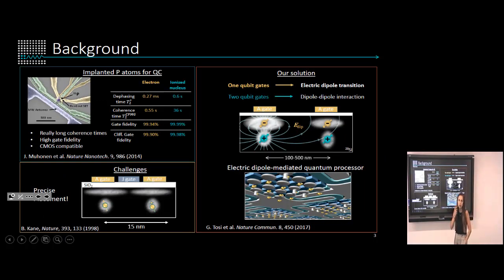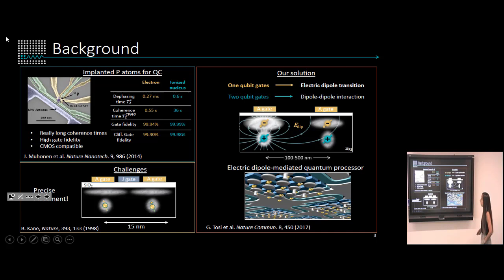So just as a little bit of background, you might already know that implanted phosphorus atoms in silicon are very appealing for quantum computing, as they have demonstrated to have very long coherence times, really high gate fidelities, and being CMOS compatible. There's a big proposal by Kane where with two phosphorus atoms, two qubit logic gates can be performed by turning on and off the J interaction of the two electrons of the phosphorus, but this requires a very precise placement of the donors, so it's not very suitable for CMOS fabrication processes.